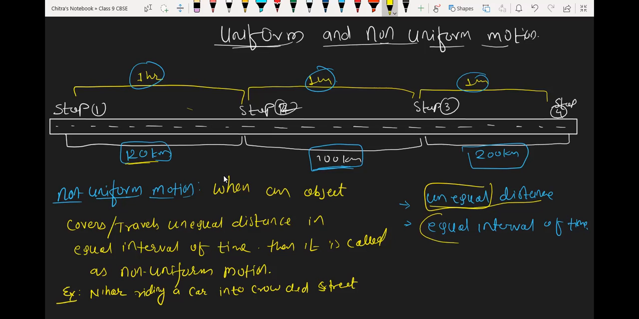Understood? Yes, sir. Okay. So again, take a screenshot for non-uniform motion.